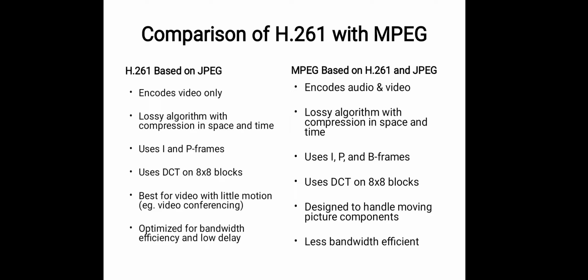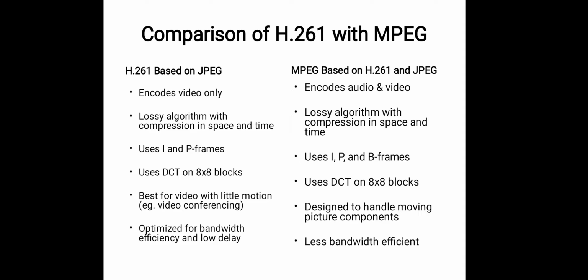H.261 uses I and P frames, but MPEG uses I, P and B frames. H.261 uses discrete cosine transform on 8 x 8 blocks. MPEG also uses discrete cosine transform on 8 x 8 blocks.